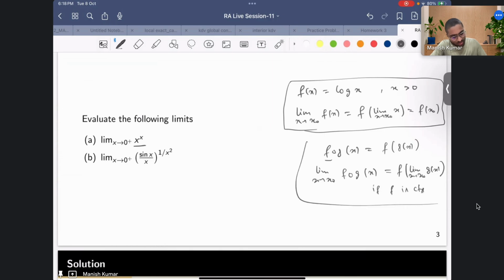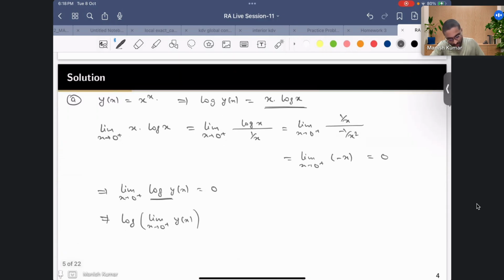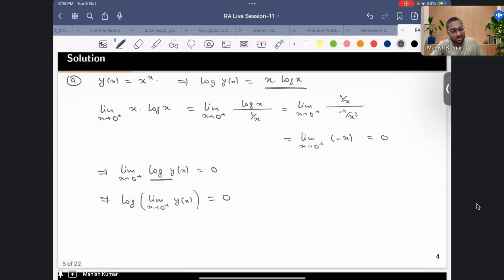Over here I can do the same thing, because log is continuous, and this is equal to 0. Now I'll just take the exponential. So what I get is that the limit x going to 0 plus of y of x is nothing but 1, right?